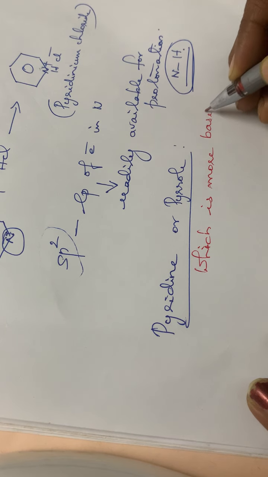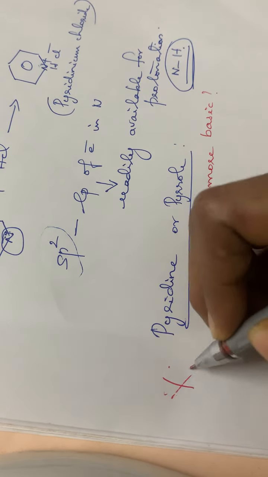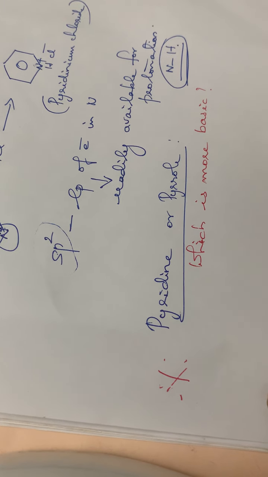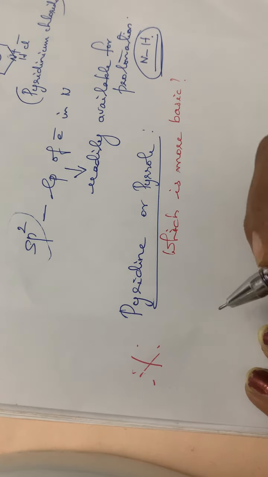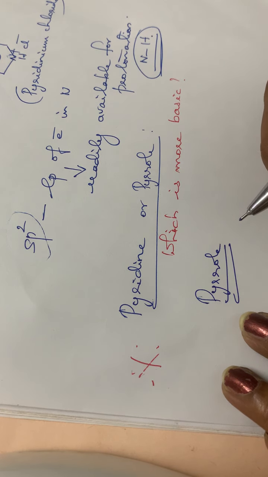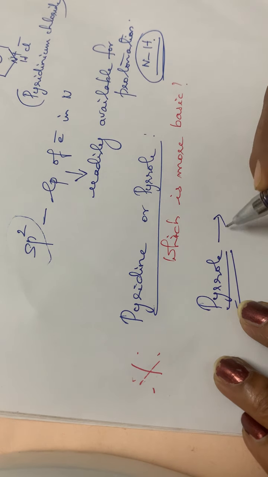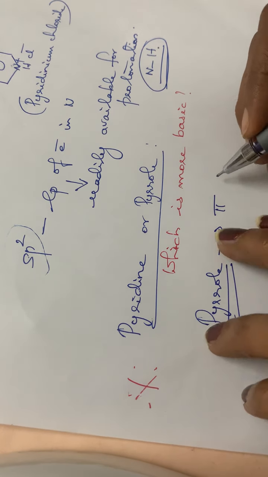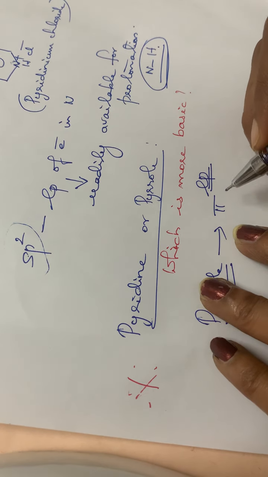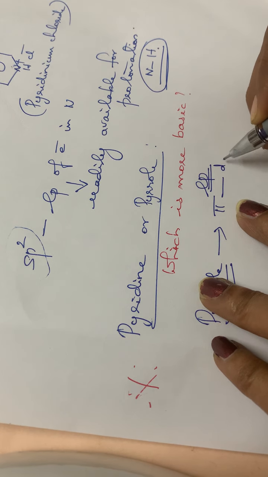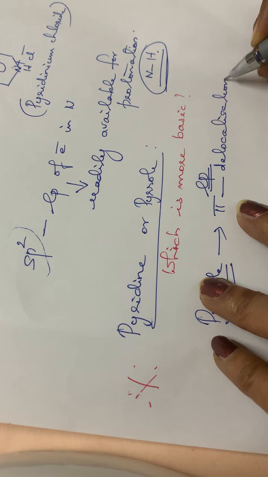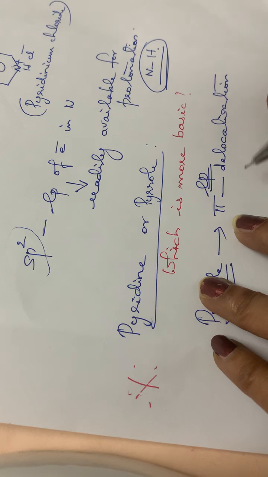Which is more basic? Okay, so this is an important question, sometimes it might be asked. While comparing these two cases, in the case of pyrrole, the lone pair of electrons present in the nitrogen is involved in the pi delocalization, or the delocalized pi molecular orbital, isn't it?